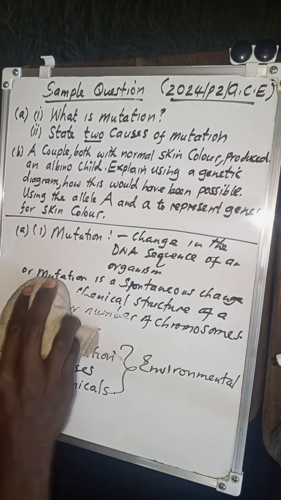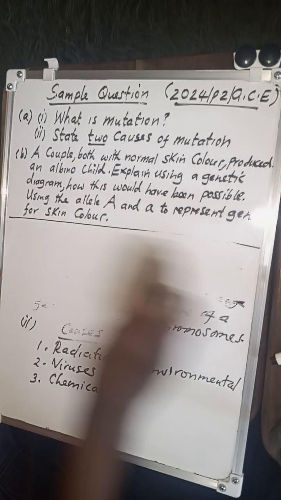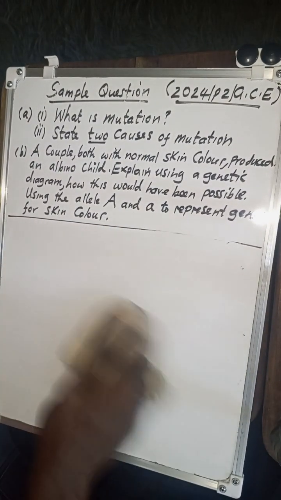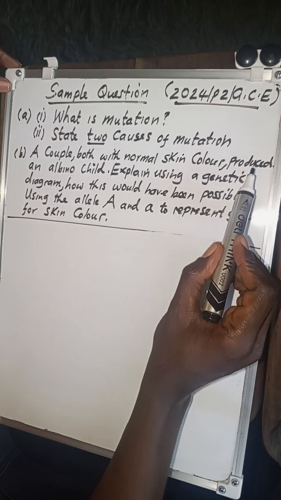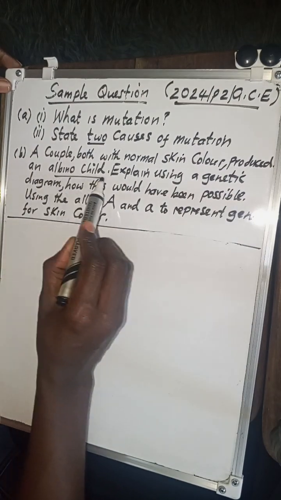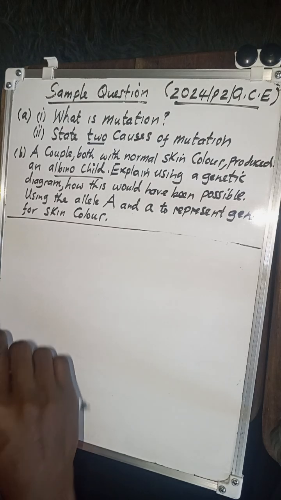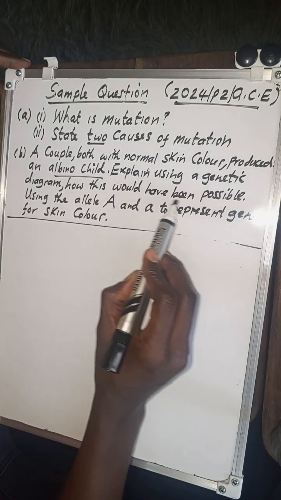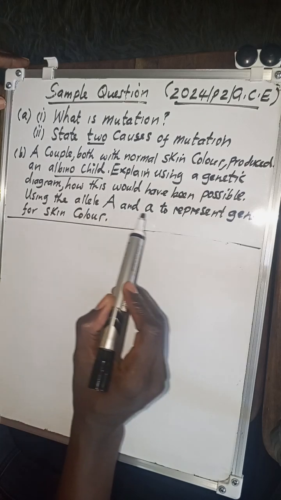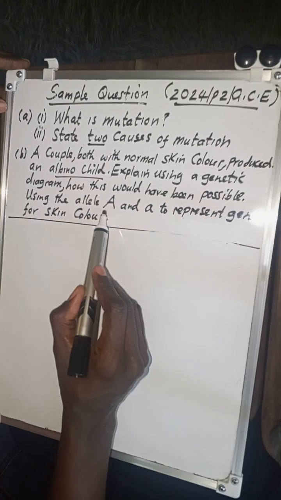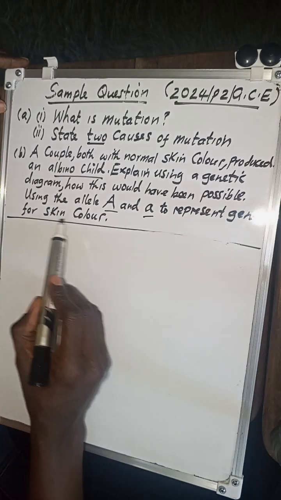But let's look at the B part. The B part, they wanted you to do a genetic diagram. It says a couple, both with normal skin color, produced an albino child. Explain using a genetic diagram how this would have been possible, using the allele capital A and small letter a to represent the genes for skin color.